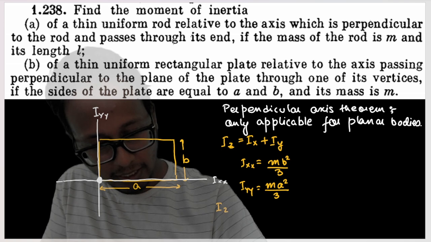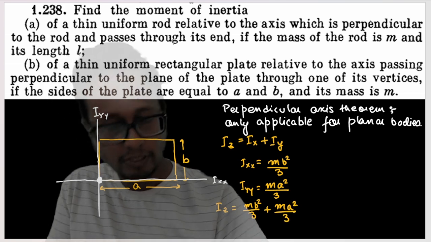So the moment of inertia about the z axis is nothing but m b square by 3 plus m a square by 3. Okay, so this is our question.